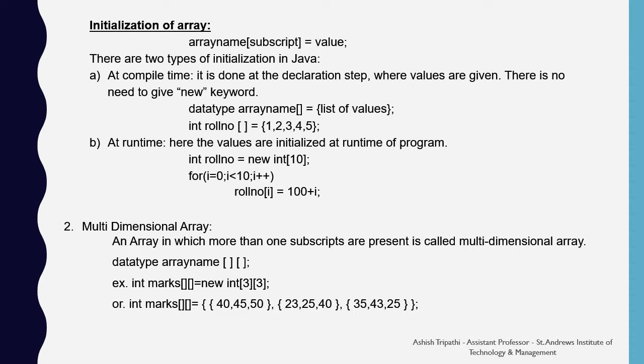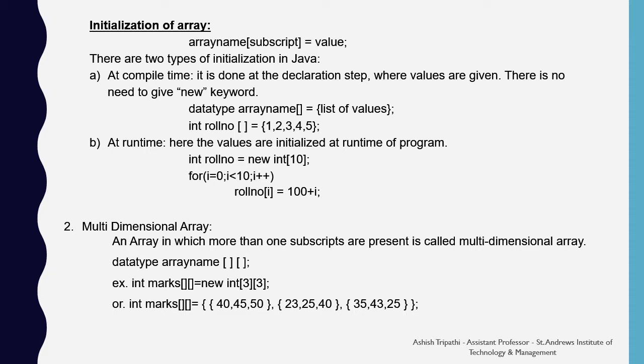For example, int rollnumber[], followed by the number of values. The number of values will decide the size of the array. And at runtime, the values are initialized during the running of the program. For example, you define an array with the help of the new keyword, and then you initialize the array elements with the help of a loop.